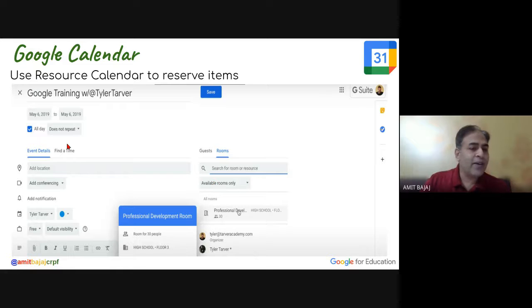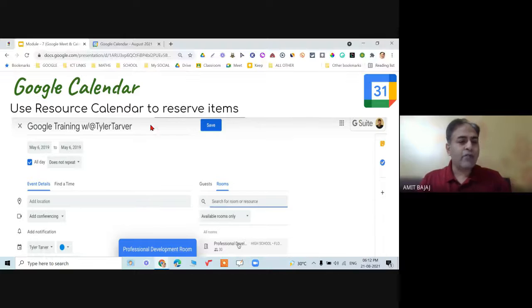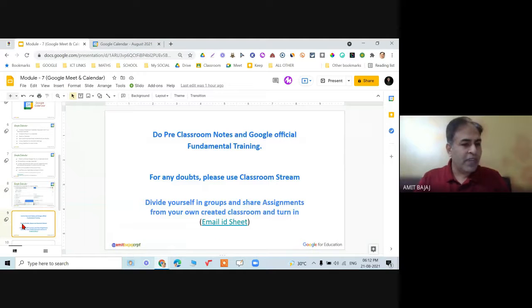Say the English department has already booked that room for 11 a.m. tomorrow. When I try to book that room, it will not be available. But if no booking is there, I can book that room from here also. So this type of option is available in the paid plan.